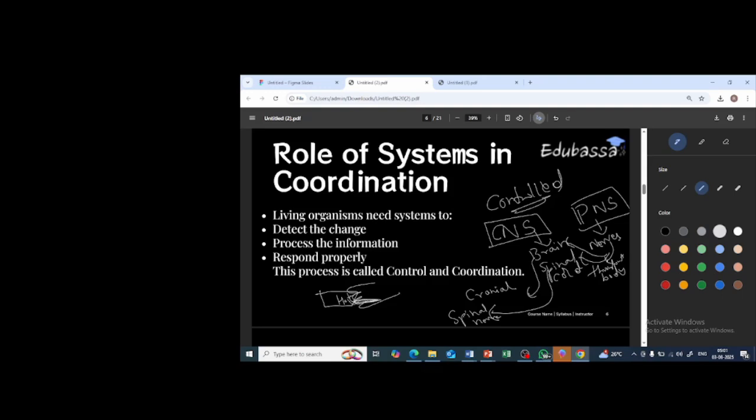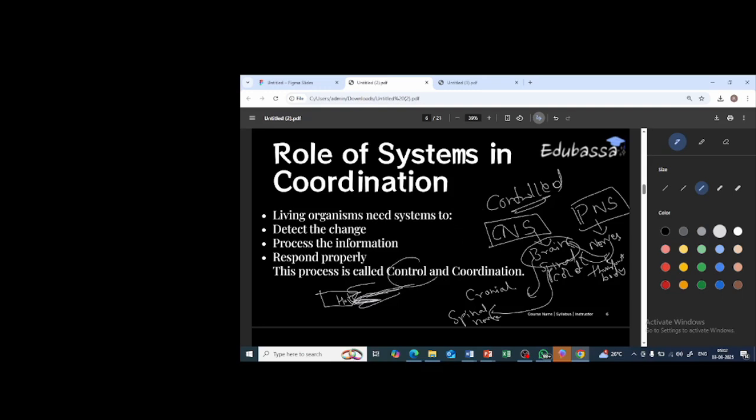Now the information about the change travels through the nerves, and through the spinal cord it is processed in the brain, so you can respond, which obviously you're going to learn further how exactly it takes place. So this is basically control and coordination.